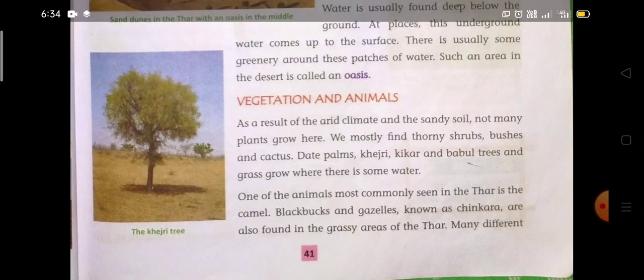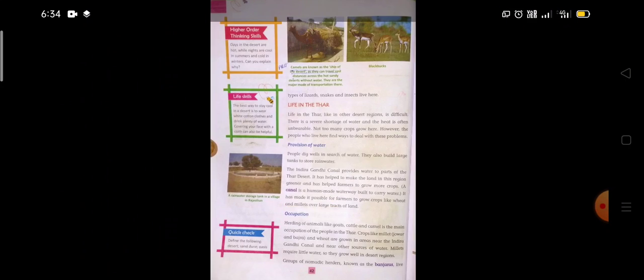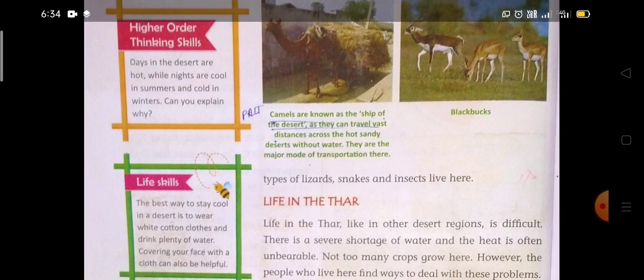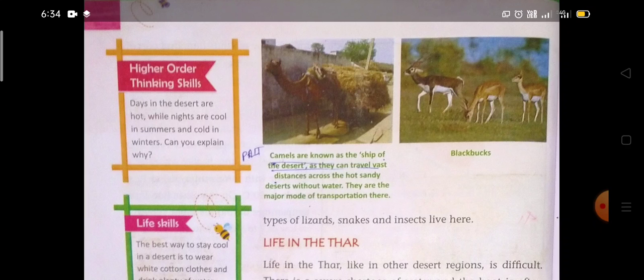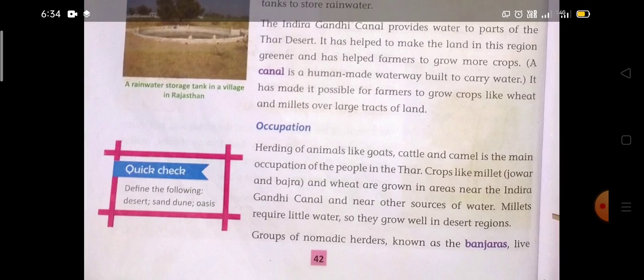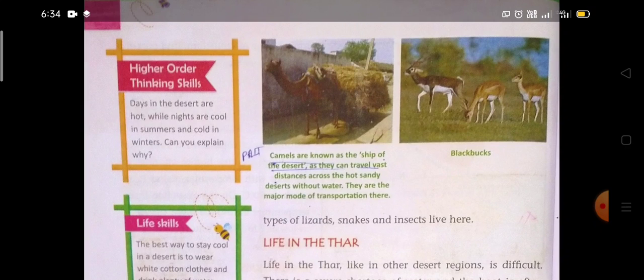Many different types of lizards, snakes and insects live here. On top of this page, which is page number 42, you can see some pictures of camel and black bucks. These are the animals mainly found in the Thar desert.